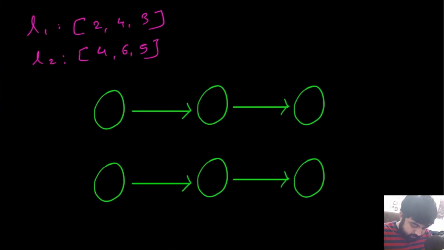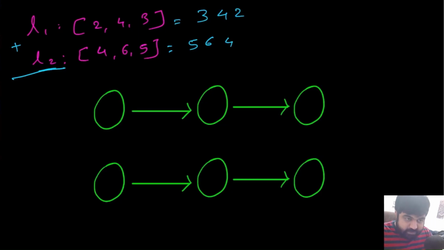Suppose over here we are given two linked lists, L1 and L2. Notice that the numbers over here are 2, 4, 3, and this one is 4, 6, 5. But we are told that these are actually stored in reverse order, which means that the least significant digit of a number actually comes in the first position. So this one represents the number 342 in the decimal system, and the same way this one represents the number 564. Now we need to do the sum of these two values, and whatever the answer is, we need to store it in a similar linked list fashion in reverse order.